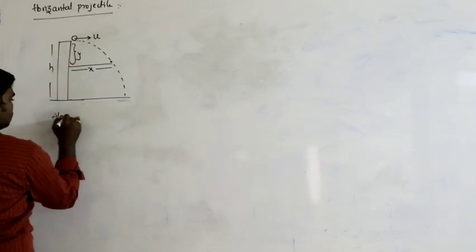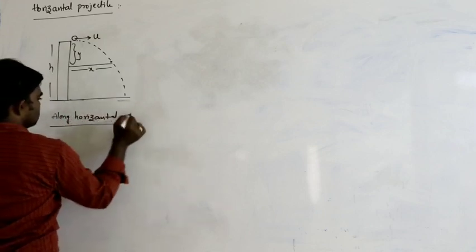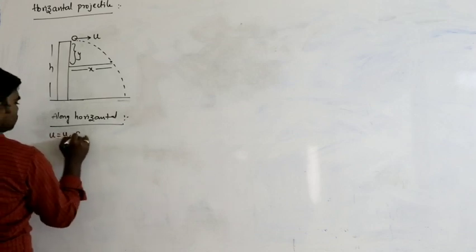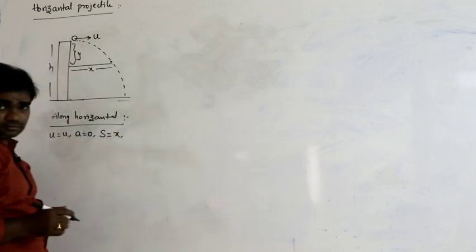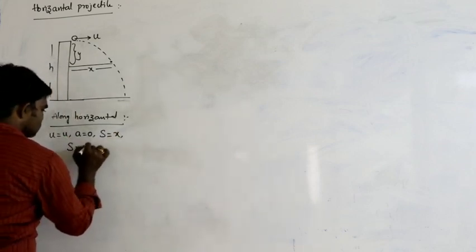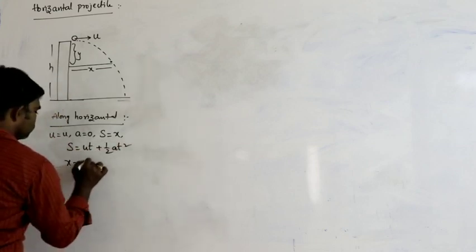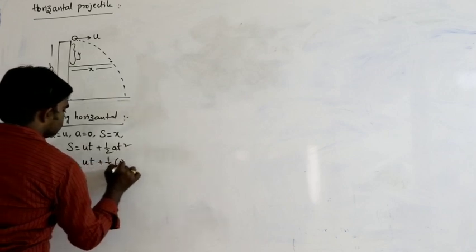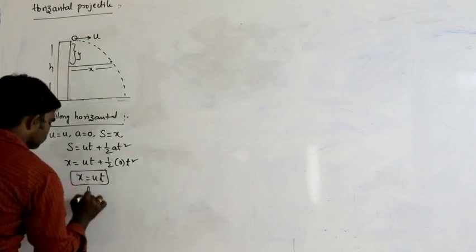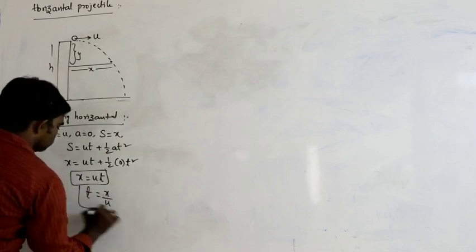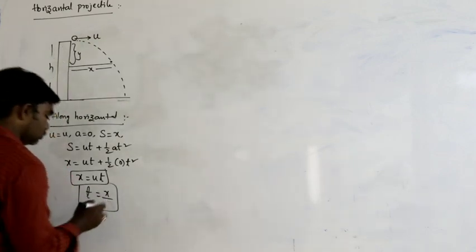Along horizontal direction, what happens? Velocity of the body is equal to u, acceleration of the body is equal to 0, distance travelled by the body is x. So from the equation s is equal to ut plus half at square, x is equal to u into t plus half into 0 into t square. Therefore, x is equal to u into t. So t can be written as x by u.